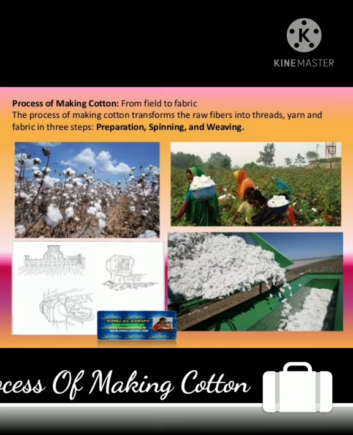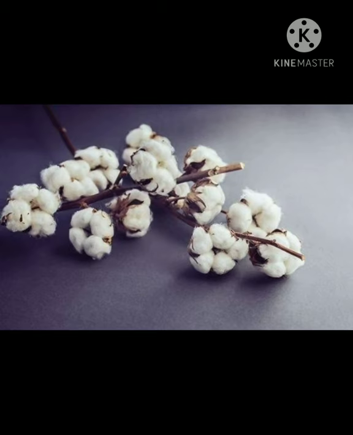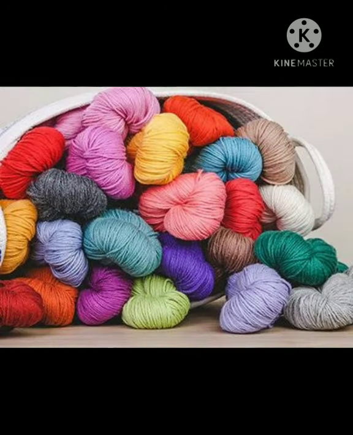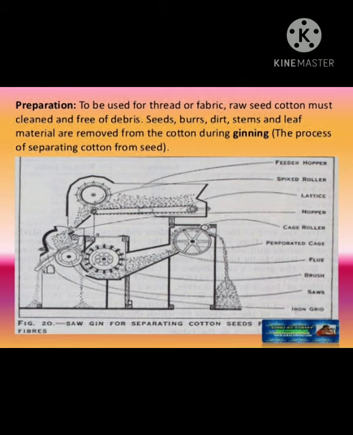Process of making cotton. From field to fabric, the process of making cotton transforms the raw fiber into thread, yarn and fabric in three steps. First step is preparation, second step is spinning and third step is weaving.